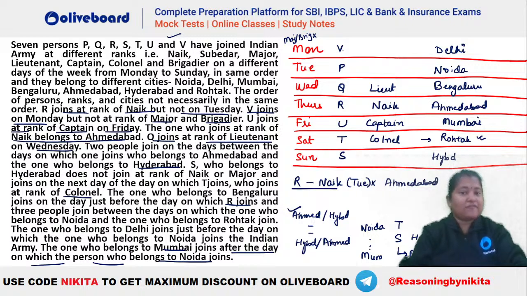Okay, so now we know that V cannot be major and similarly S also cannot be a major. We know that information. So you can see a major cannot be Monday, cannot be Sunday. So major has to be there on Tuesday, right? This is going to be major. Now, which are the two things remaining? You can see one of them is brigadier, which is remaining. Brigadier cannot be Monday. है ना, ब्रिगेडियर मंडे को हो नहीं सकता. So you can see brigadier will be this one. I hope this is clear. And whatever rank is remaining will be for V. Now, which is the only rank remaining here? You can see the only rank remaining is Subedar. So your V will be Subedar.